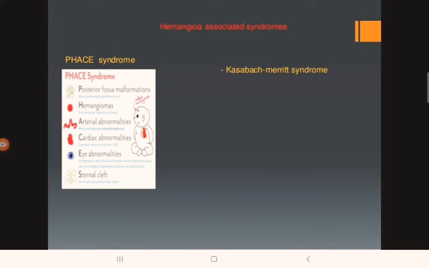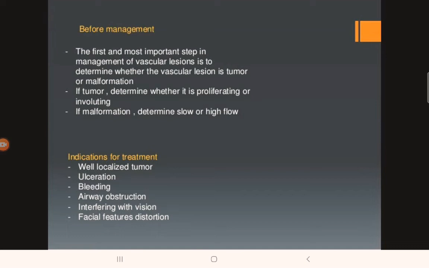The hemangiomas which are associated with syndromes are PHACE syndrome and Kasabach-Merritt syndrome. These are the few syndromes where we can find hemangioma also. So the first and the most important step in the management of a vascular lesion is to determine whether the vascular lesion is a tumor or a malformation, as I've told earlier. So you have to understand whether it is a tumor or whether it is a malformation.